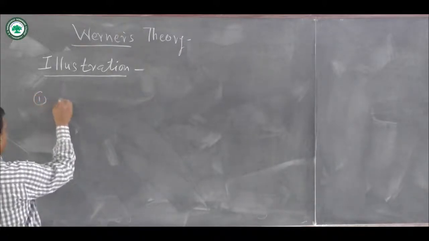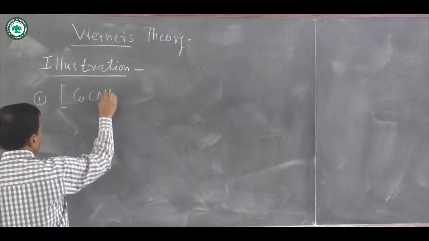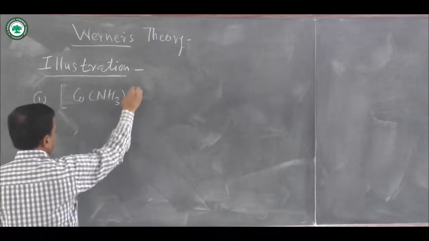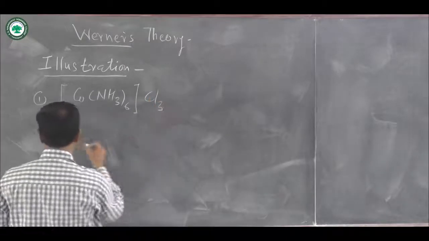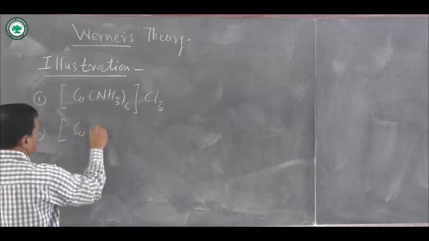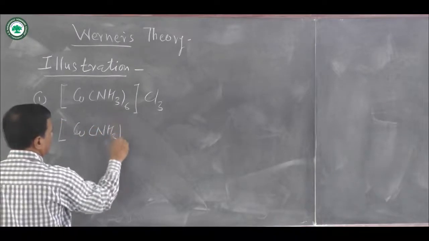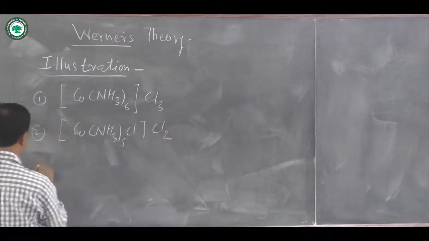Number 1 is the formation of [Co(NH3)6]Cl3. Then second is [Co(NH3)5Cl]Cl2.